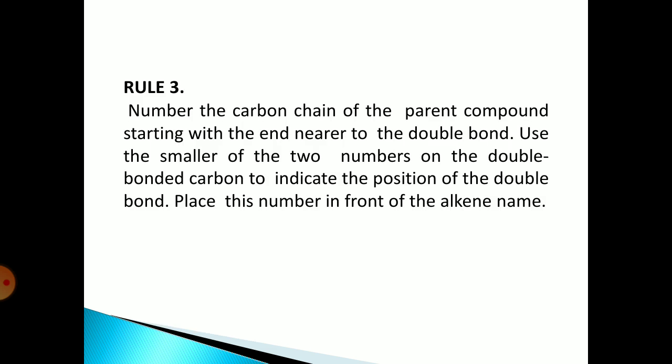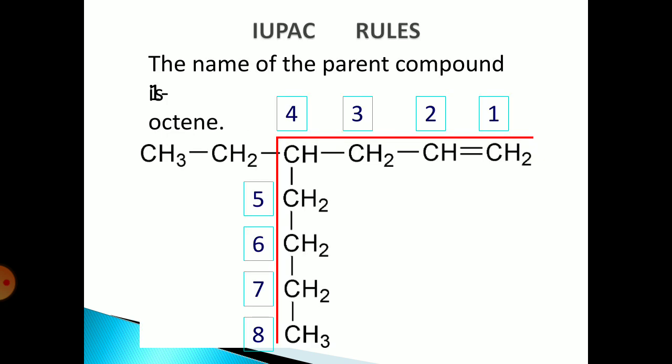The third rule is to number the carbon chain of the parent compound starting with the end nearer to the double bond. Use the smaller of the two numbers on the double bonded carbon to indicate the position of the double bond. Place this number in front of the alkene name. Here we can see that it is an 8 carbon chain where the carbon-carbon double bond is present, numbering from it, that is 1 2 3 4, and the name of this compound is 1-octene.